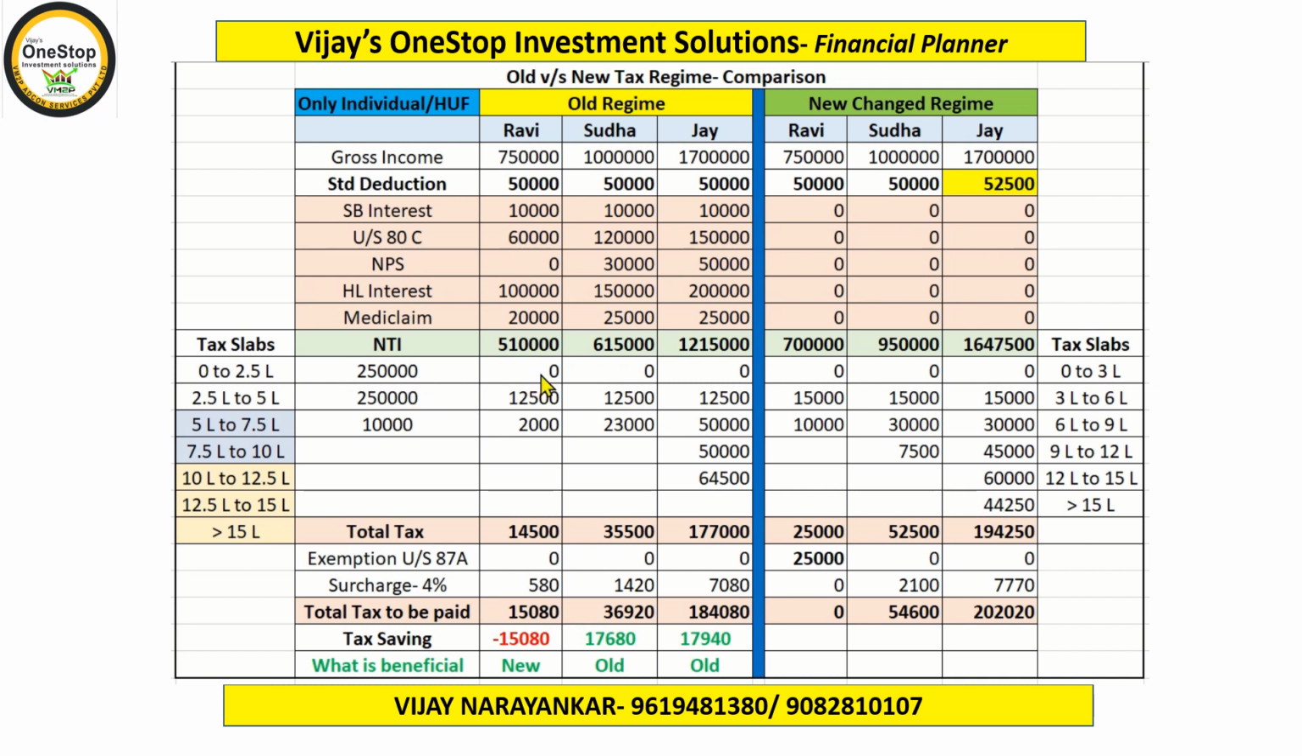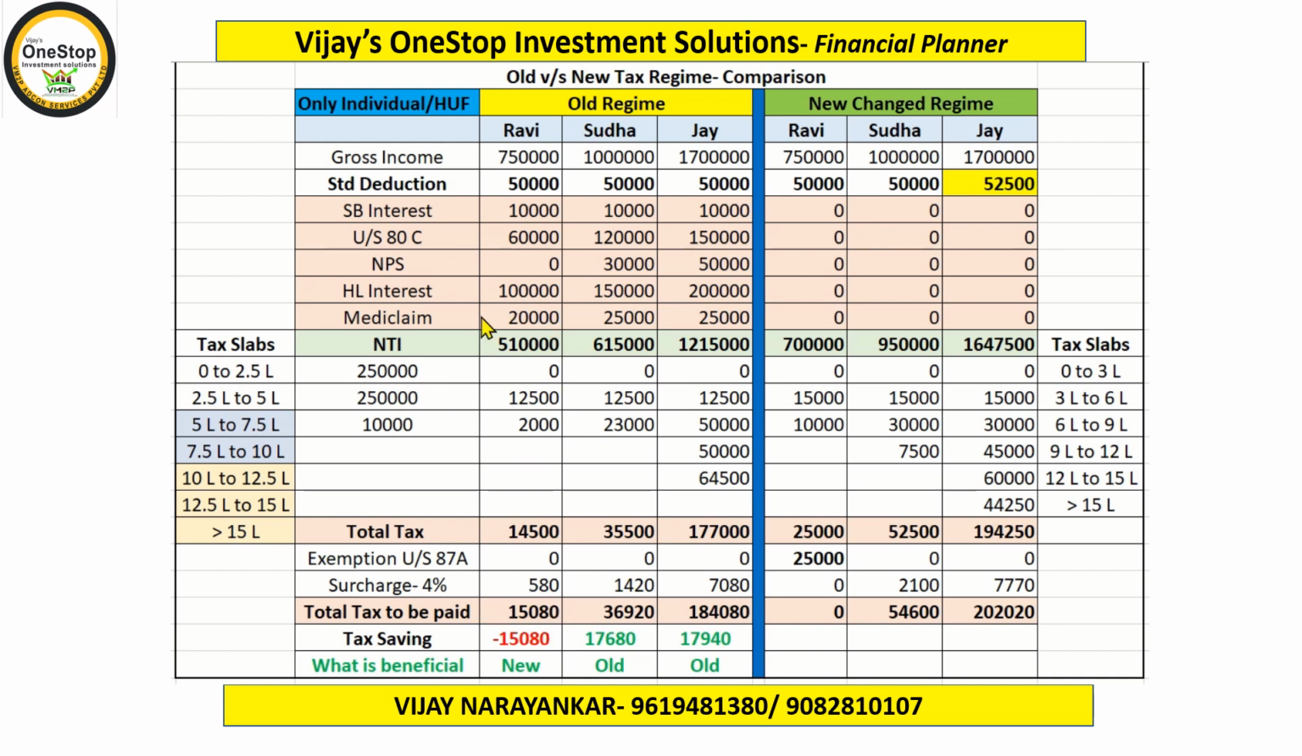Up to the first 2,50,000 he has to pay nil tax. Then for the next 2,50,000 rupees he has to pay 5% tax, which is 12,500, and the balance 10,000 rupees, that is 5,10,000, his taxable income, minus 5 lakh rupees, which we have already covered and calculated the tax. The balance 10,000 rupees at the rate of 20%, that is 2,000. If you add all these up, 14,500 rupees is the tax, and then with surcharge on that, the total tax Ravi has to pay is 15,080 rupees.